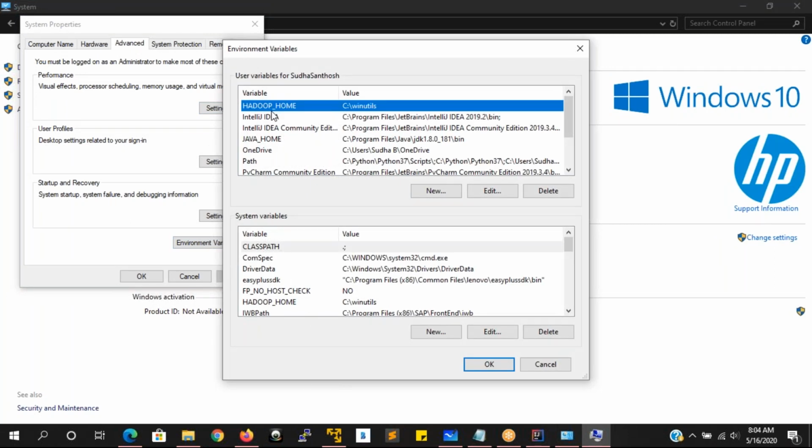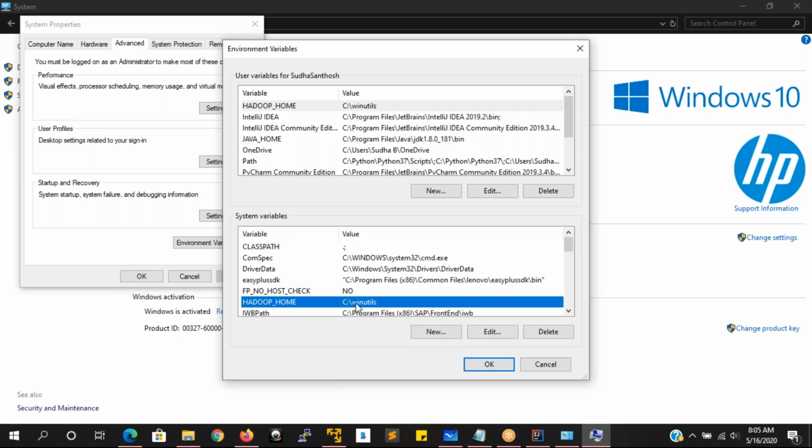Here you see we have New. Let's go to the system variables, not the user variables. Create a new one and give Hadoop underscore home that path.